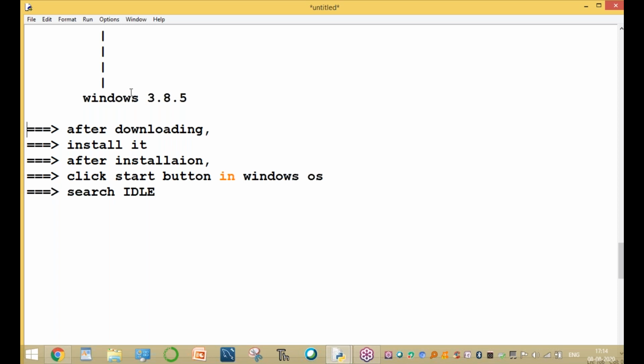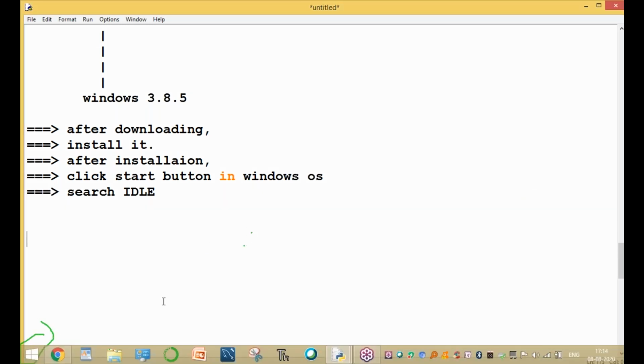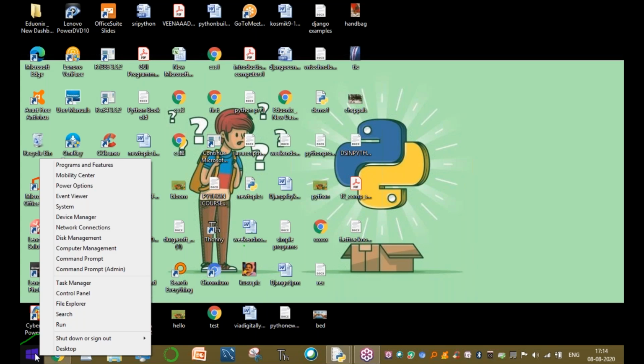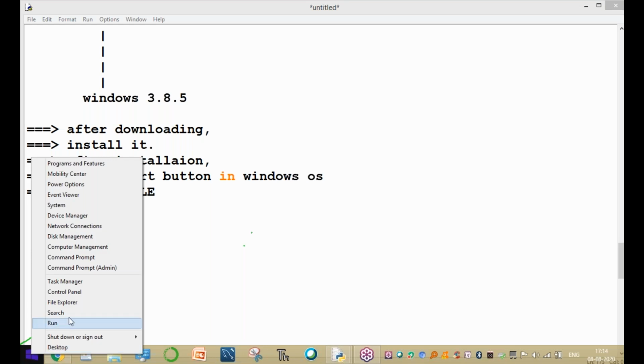These are the steps required. After downloading, first install it. After installation, click the Start button. This is the Start button for Windows. For example, click this Start button, and then immediately open the search button. Click the search button. This is the search button.